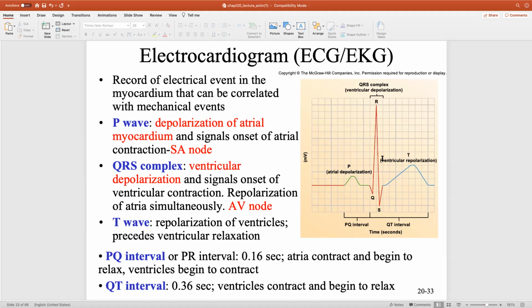When the SA node fires, it sends a signal down to the right and the left bundle branches. At about the same time, all of those muscles will receive the signal to contract. If your muscles are healthy, as soon as the bundle branches discharge, you'll depolarize the myocardial muscles of the ventricles almost all at once.